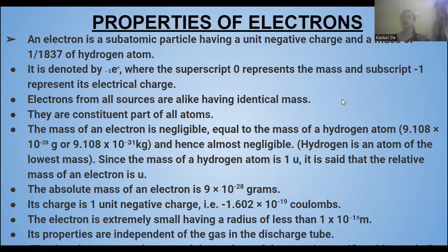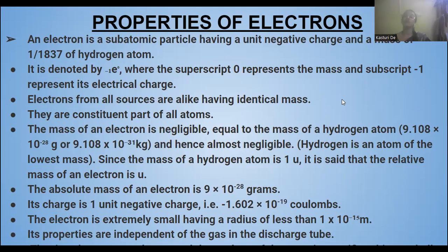The mass of an electron is negligible, about 1 by 1837 of a hydrogen atom, which is equal to 9.108 into 10 to the power -28 grams, or 9.108 into 10 to the power -31 kg, which is almost negligible. That's why it has been represented by a superscript of mass 0.